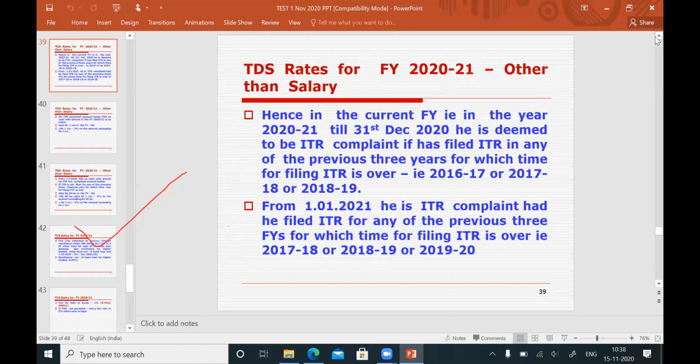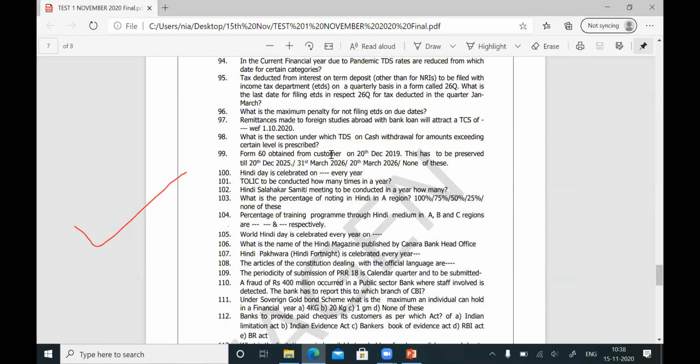Minimum 200 rupees. This is question number, sorry. What is the maximum penalty? Okay, cash withdrawal, question number 98. So the answer for question number 98